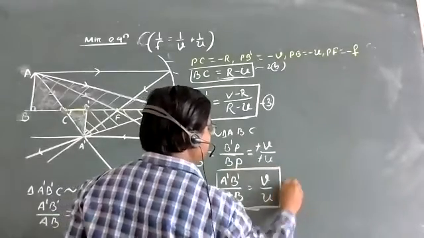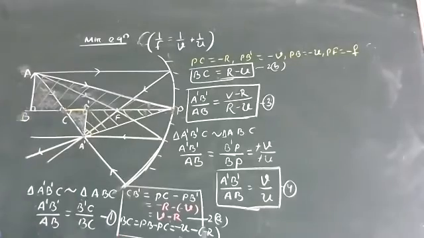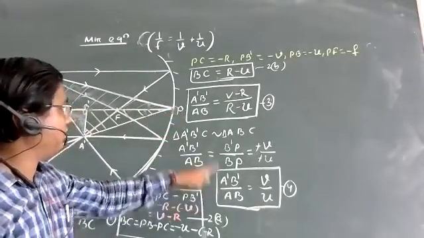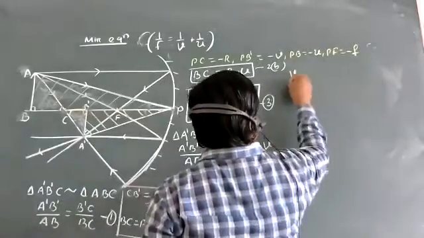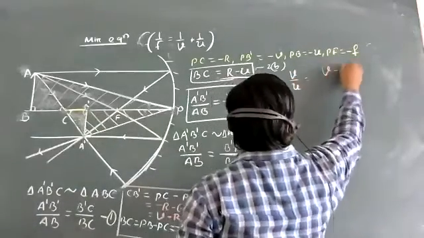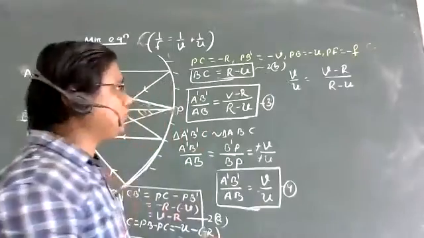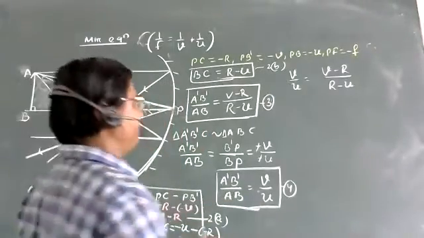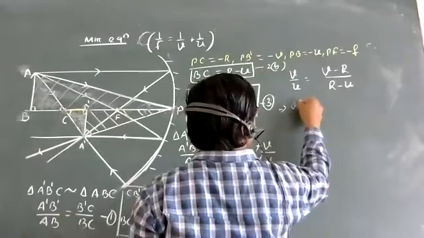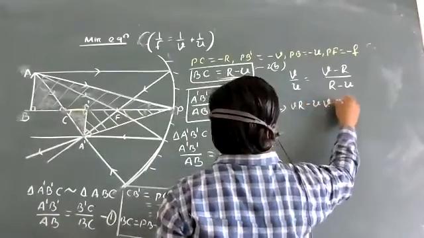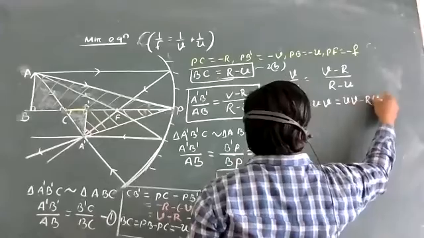So from equation 3 and equation 4, what will be the conclusion? From equation 3 and equation 4, left sides are equal, that means yes, V by U equal to V minus R by R minus U. So what will I do now? Let us do cross multiplication. So what will be there if I do cross multiplication? VR minus UV. This is UV minus RU.